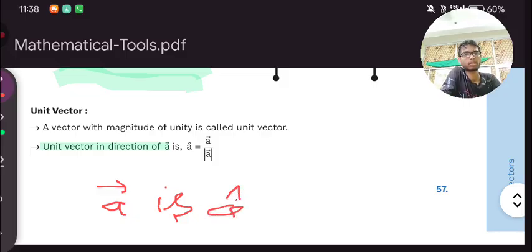This A cap is telling that this is a unit vector. We just replace this arrow by this cap to represent a unit vector. Now remember, always this A cap will be equal to vector A upon its magnitude.